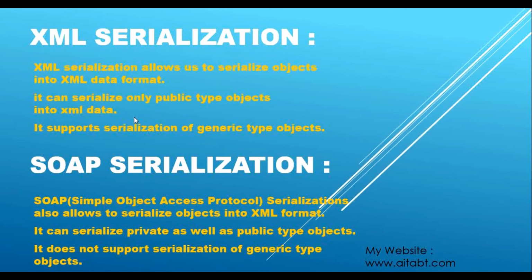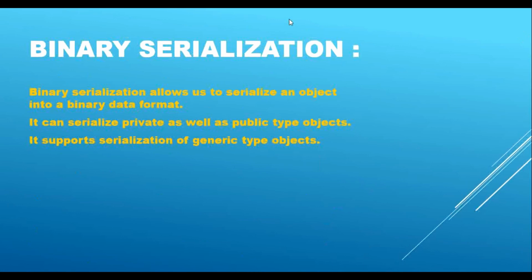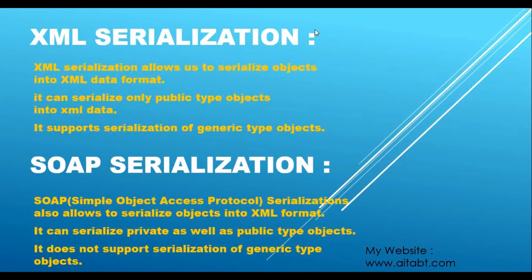That is the difference between XML serialization and SOAP serialization, as well as binary serialization. There are differentiations between these. So SOAP serialization doesn't provide support for these generic type objects. It does not support serialization of generic type objects. And SOAP, that is Simple Object Access Protocol, that is the long form. This serialization allows us to serialize objects into XML format. So this also serializes that information into XML format only. And it can serialize private as well as public type objects.